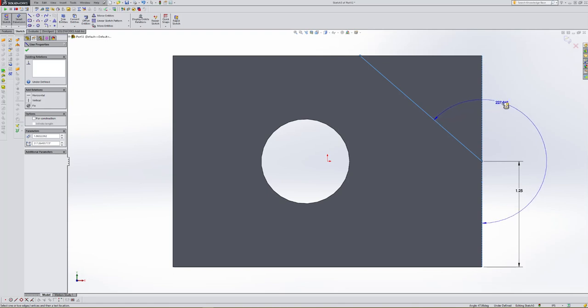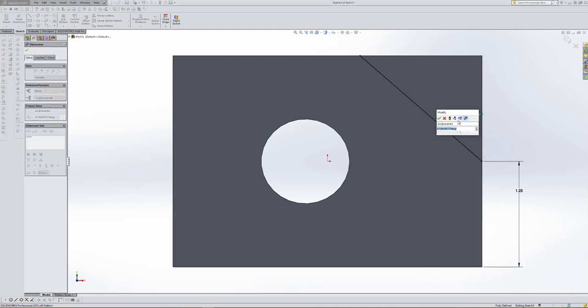If I pull to this quadrant, it's trying to tell me I'm 227 degrees. If I pull down here, it's 132. If I pull down here, so your opposite angles should line up. So what I want to do is place my dimension here, and I want to make it 45 degrees, or 45. It'll automatically make it 45 degrees, so I don't have to put in the degree symbol. So we're at 45 degrees. We're at 1.25 inches up.